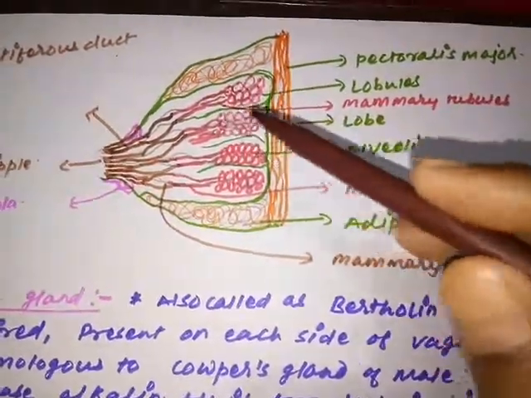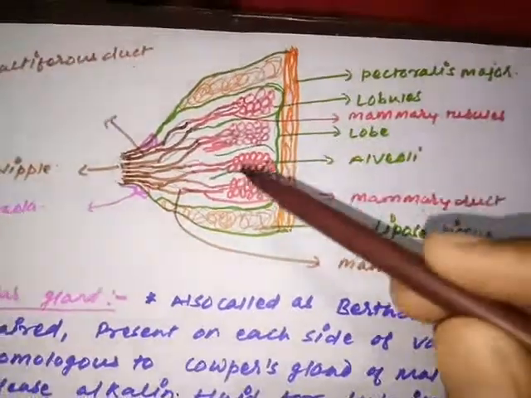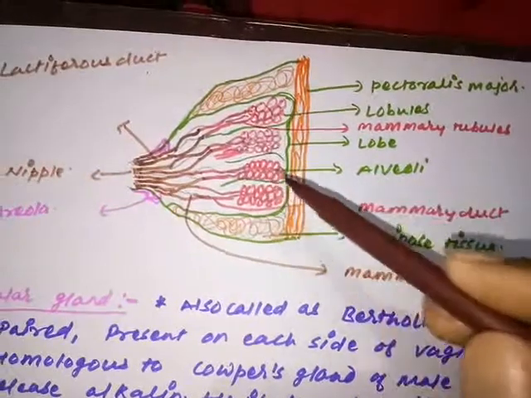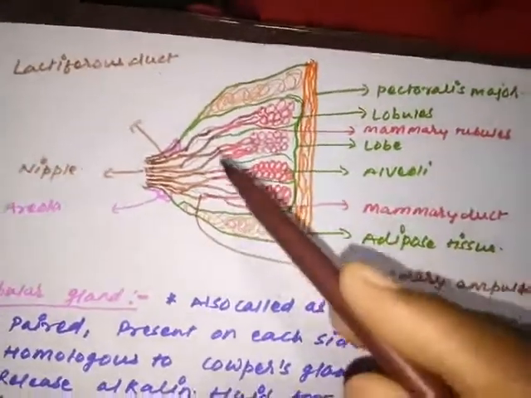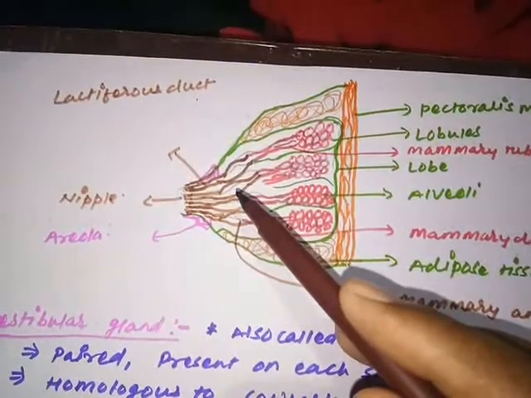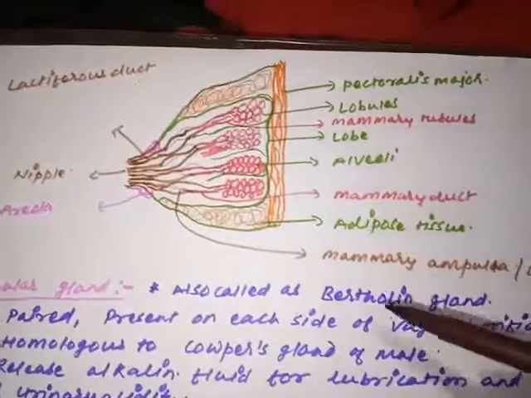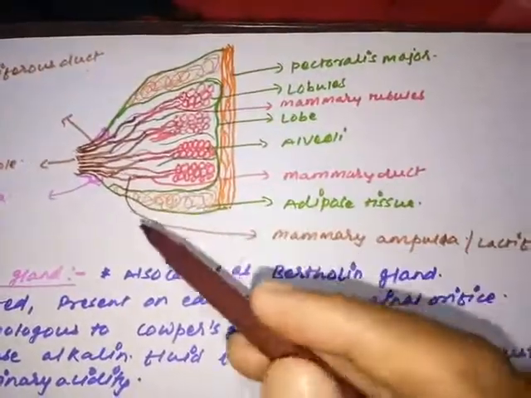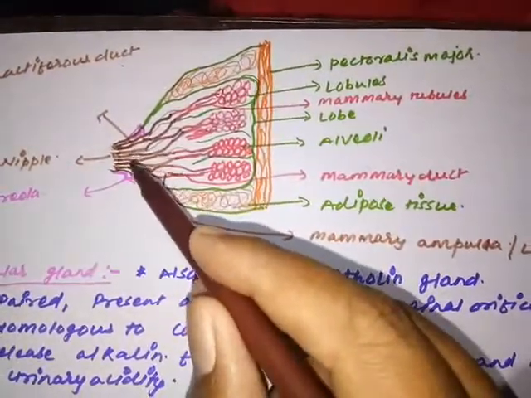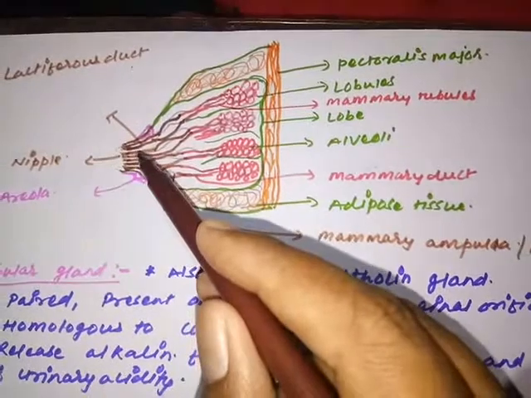You can see the mammary tubules here. Now mammary tubules join to form a thick tube called the mammary duct. The mammary duct expands and forms a thick structure called the mammary ampulla or lactiferous sinus. The mammary ampulla finally converts into a duct that opens directly to the nipple, called the lactiferous duct.